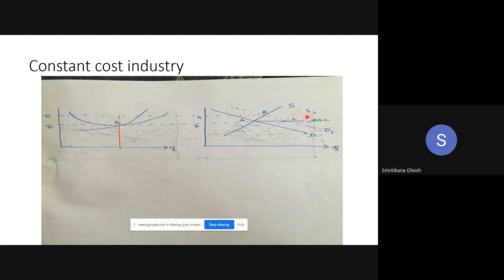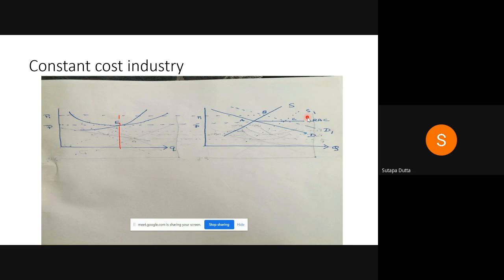Ma'am, along the long run supply curve which we now derive, here we are getting two different output levels for P bar, but in the left side diagram the output level is only one at P bar. So this is for the firm. But here we are getting more output because the number of farms has increased.